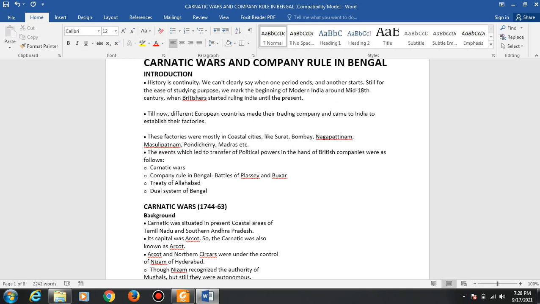Sea routes were the only way to connect Europe and the Asian countries, due to the sea between them. These factories were mostly in coastal areas like Surat, Bombay, Nagapattinam, Masulipatnam, Pondicherry and Madras.